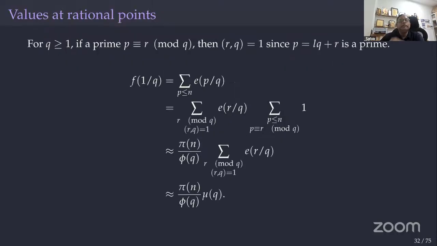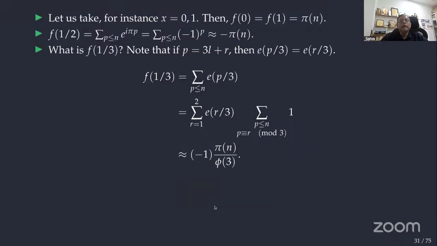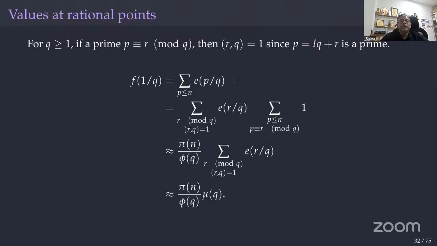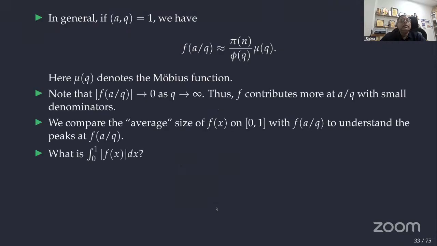More generally, we can take 1 by q. Then you see that we will get pi of n by phi of q into the Möbius function, mu of q. Earlier it is -1 for q equal to 3. So here it is mu of q over phi of q in general. It can be further extended. Again, you see that this is a Ramanujan sum, and that sum is equal to mu of q. We proved that earlier. More generally, a by q also will get the same sum. That is a beauty.